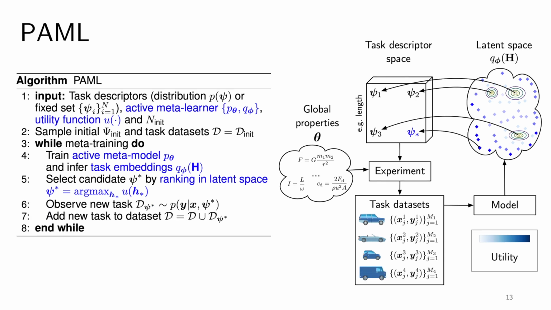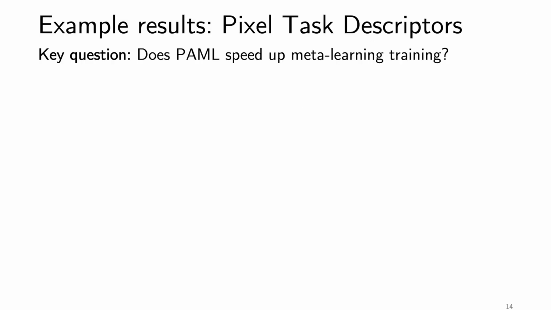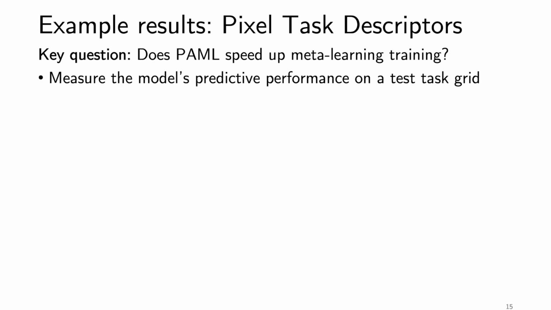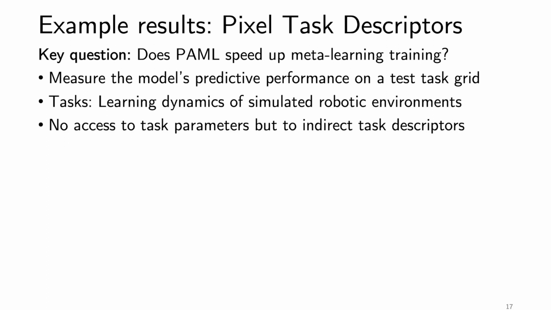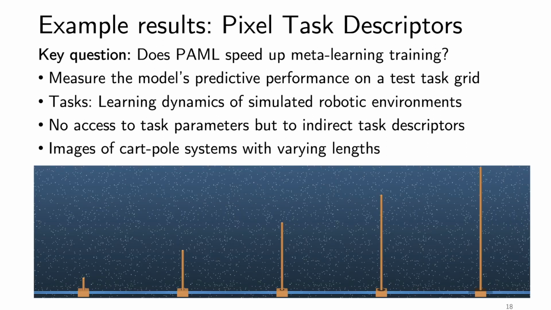Now let's look at some example results. The key question we try to answer in the experiments is whether PAML speeds up meta-learning training. Therefore, in all experiments, we measure the model's predictive performance on a test task grid. The tasks here consist of learning the dynamics of simulated robotic environments. And in this particular experiment, PAML is given no access to explicit task parameters, but only to indirect task descriptors that consist of images of cart-pole systems with different lengths of the attached pendulum.